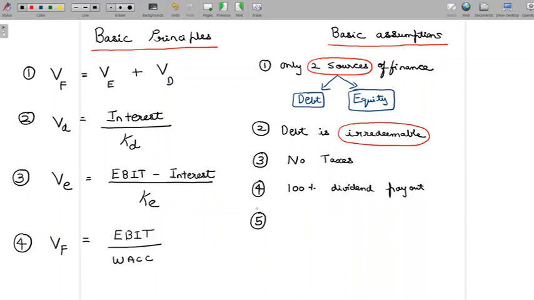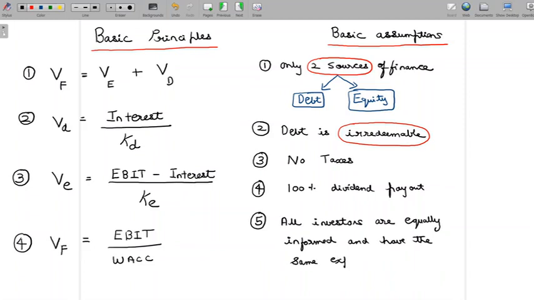And the fifth assumption is all investors are equally informed and have the same expectations. So this is the fifth assumption.